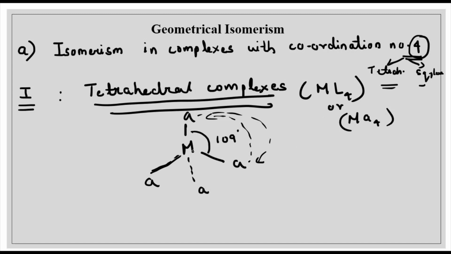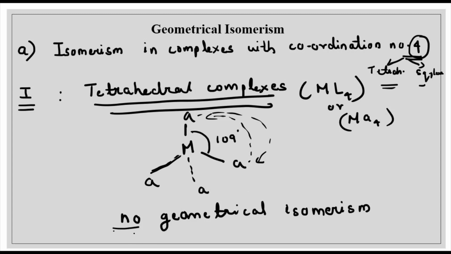So we can say that in the case of tetrahedral complexes, there will be no geometrical isomerism. Why is there no geometrical isomerism in tetrahedral complexes? Because the relative position of atoms with respect to each other is the same.